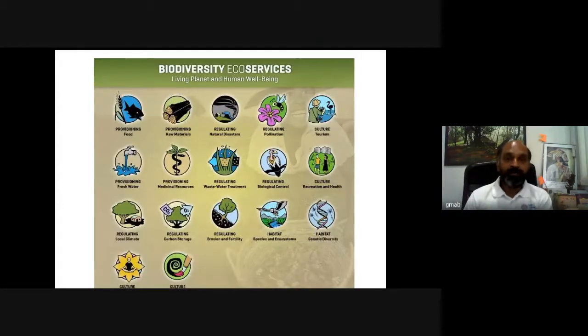These are some of the eco services provided by biodiversity, which is one of the important elements of natural heritage: provisioning food, provisioning raw materials, regulating natural disasters, regulating pollination, then cultural tourism, natural tourism, and of course fresh water, which originates in one of the important habitats in biodiversity. Then we have medicinal resources, wastewater treatment, biological control, recreation and health, and so on.